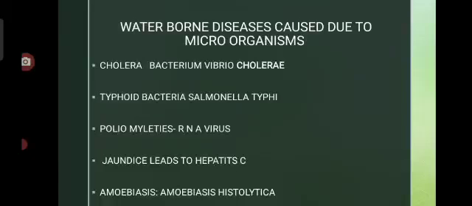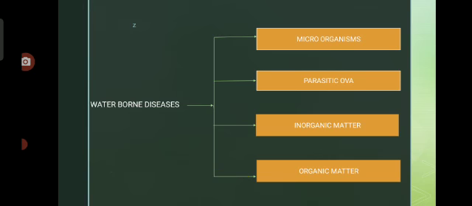Biliverdin and bilirubin, when their concentration increases in the blood, cause yellowness in the eyes as well as on the nails. If this toxicity increases in the blood, it may lead to danger, and the person may even collapse. There is also enlargement of the liver, why? Because the breakdown and the toxicity produced, the whole process happens in the liver.